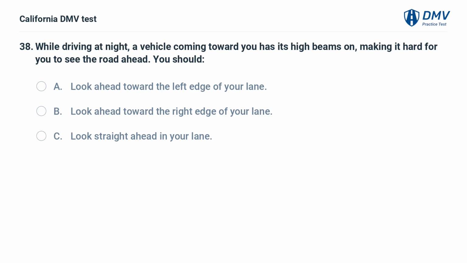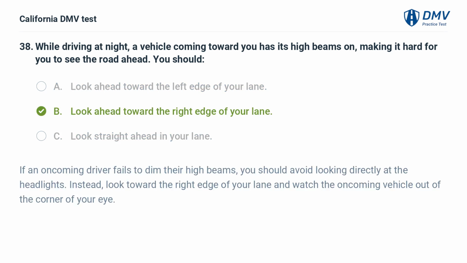While driving at night, a vehicle coming toward you has its high beams on, making it hard for you to see the road ahead. You should A. Look ahead toward the left edge of your lane. B. Look ahead toward the right edge of your lane. C. Look straight ahead in your lane. B. Look ahead toward the right edge of your lane. If an oncoming driver fails to dim their high beams, you should avoid looking directly at the headlights. Instead, look toward the right edge of your lane and watch the oncoming vehicle out of the corner of your eye.